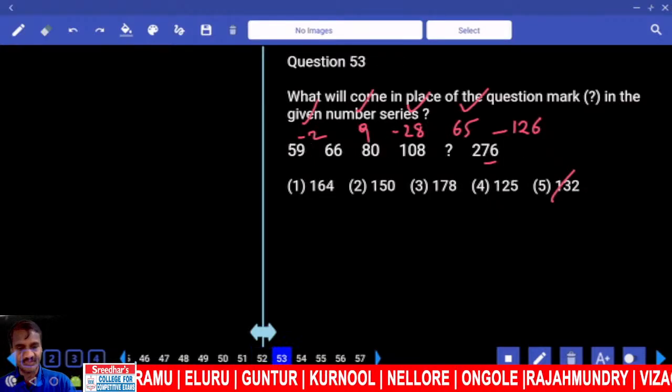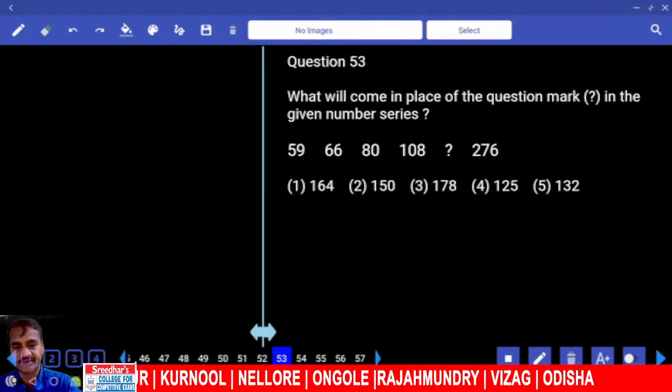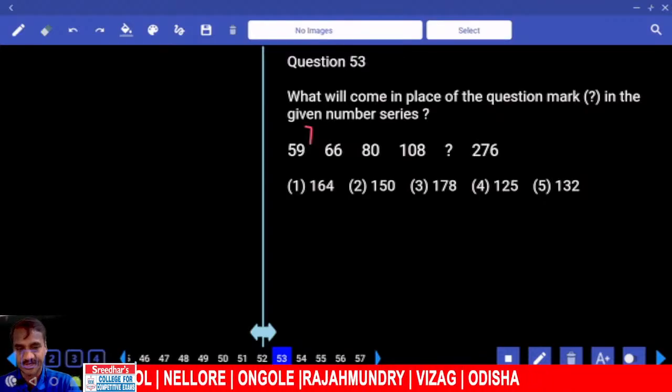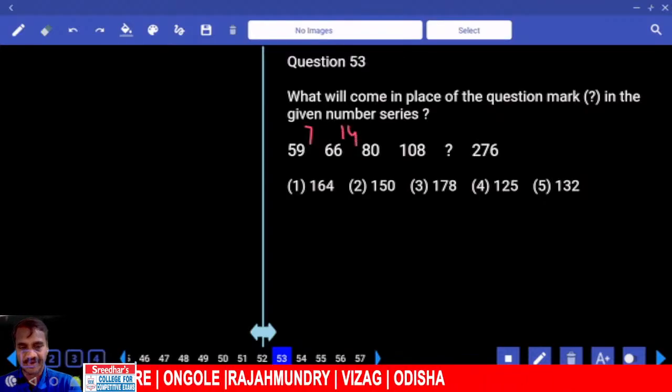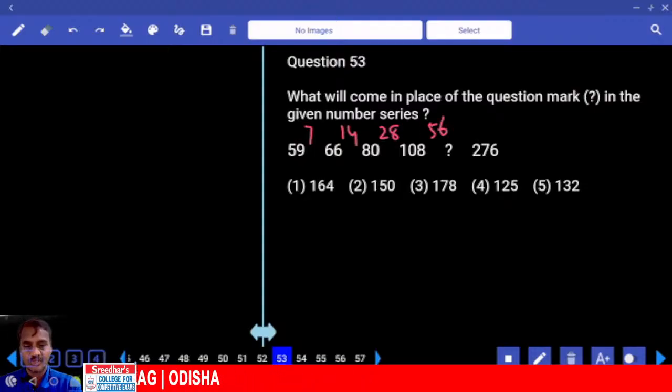Then next one, 53. 59, 66. Numbers are increasing at a smaller rate, 7. 66 and 80, 14. 80 and 108, 28. 7, 14, 28, 56. Now 56 plus 8, 64. Now 164, choice 1, 53.